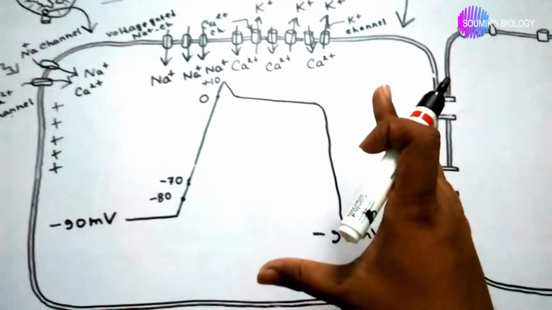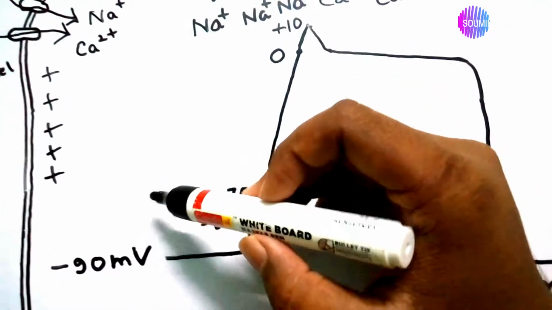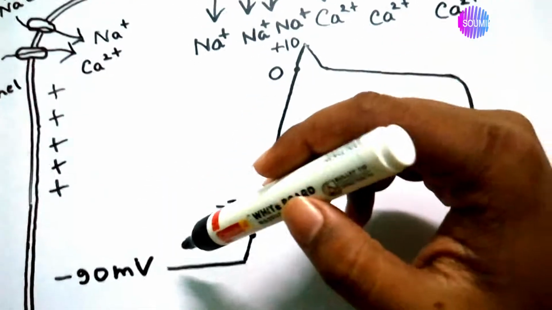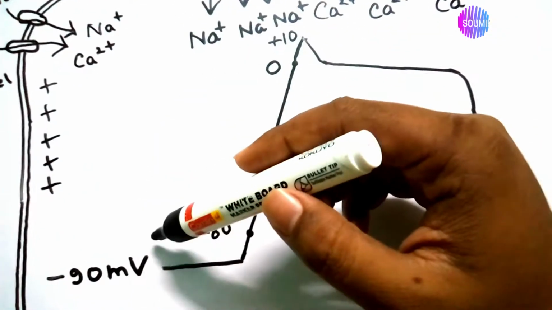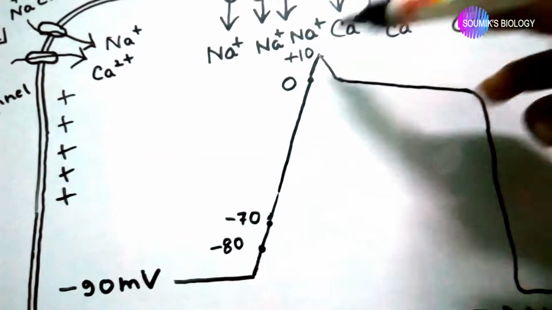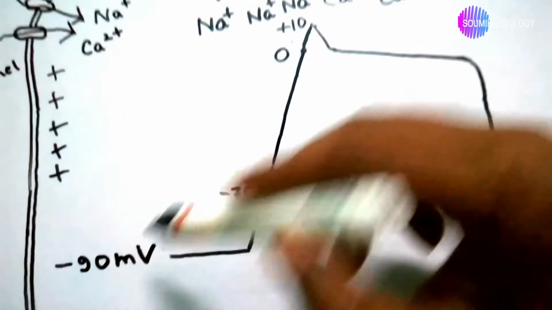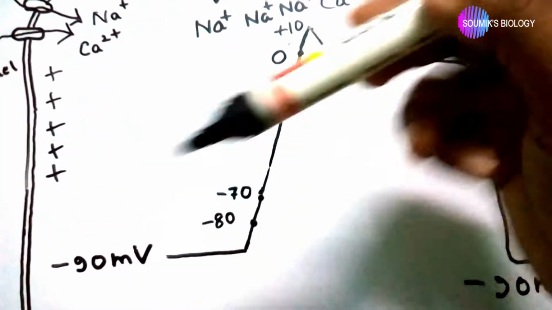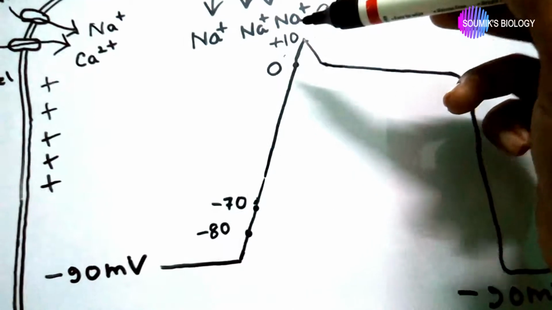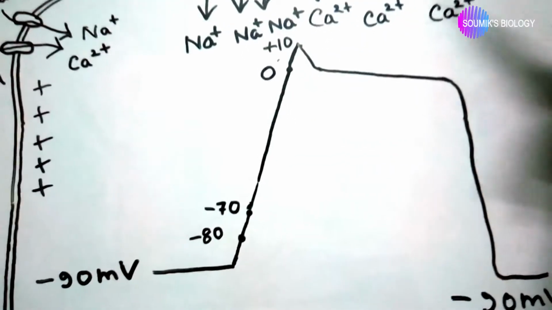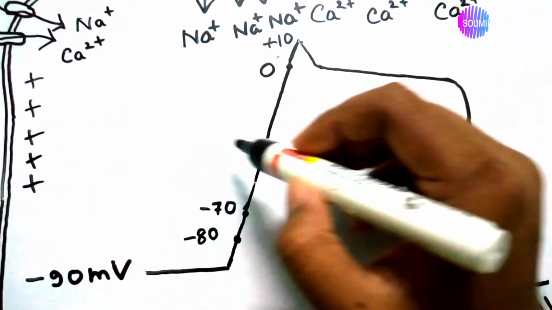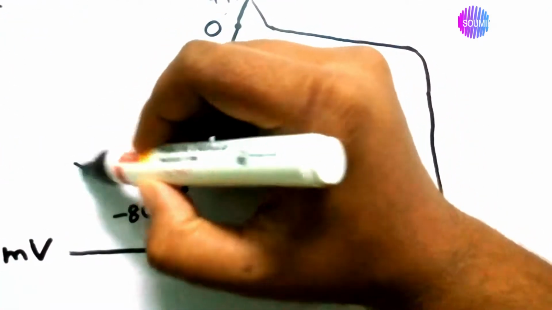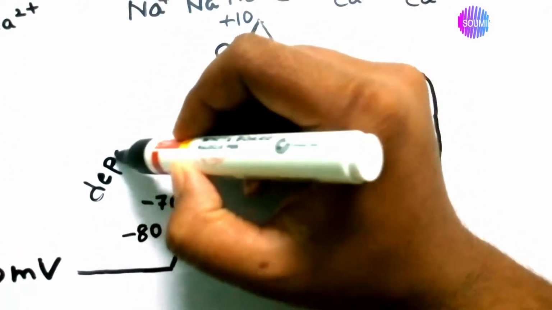Okay, it's the end. Now the main thing. In this case the membrane potential becomes positive, from minus 90 millivolts to plus 10 millivolts. In this case the membrane potential becomes positive and increases. This case is called depolarization.